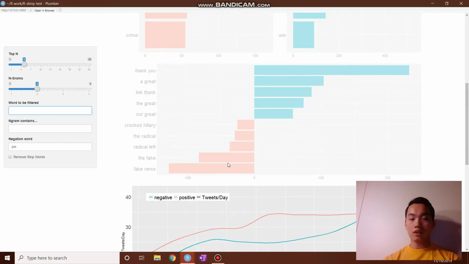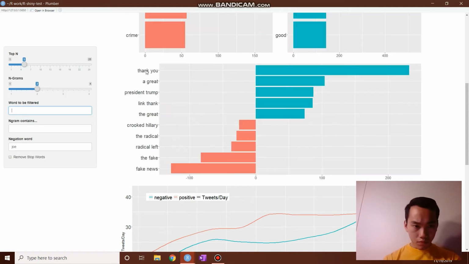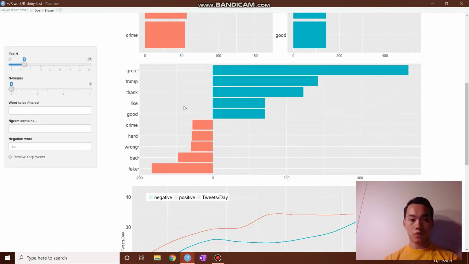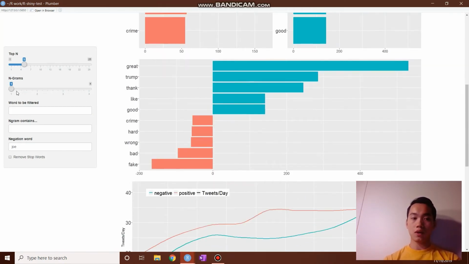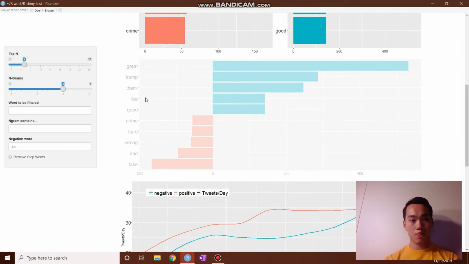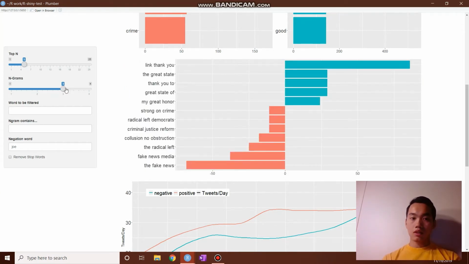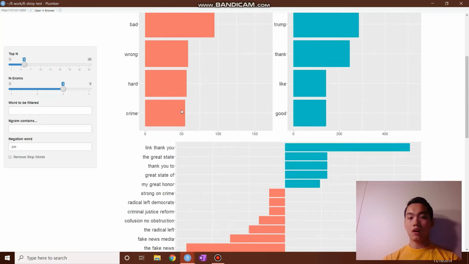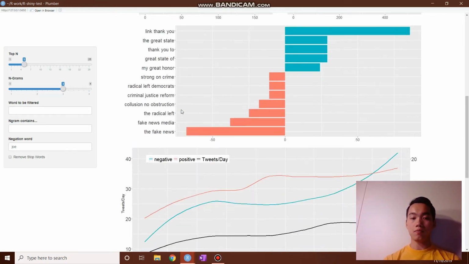Lastly, right here we can find a bigram analysis, or n-gram analysis, where we'll find the top n-grams for positive and negative sentiment. Right here, these are "thank you." So maybe "thank" is a commonly associated positive word, and with n-gram analysis, we can see that he says "thank you" a lot. You can also switch it to just a basic unigram or bag of words, which is the same thing as this, but in a different format. However, you can also go to trigram, stuff like that. So it's pretty cool just to see a different display of information with the same data.